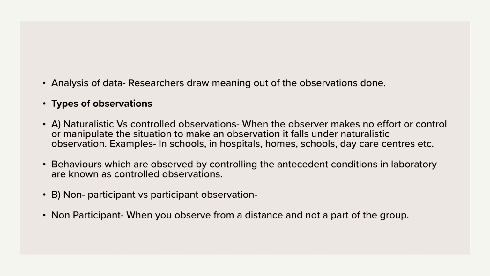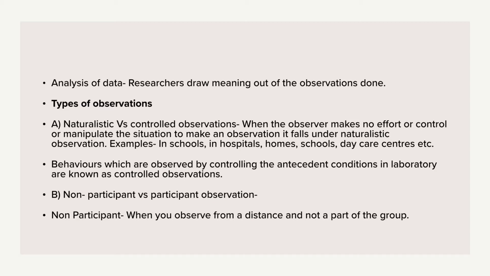Now let us talk about non-participant versus participant observation. Observation can be done in two ways. In one kind of observation, which is non-participant observation, you observe behaviors of a person or a group from a distance, and by not being a part of the group.